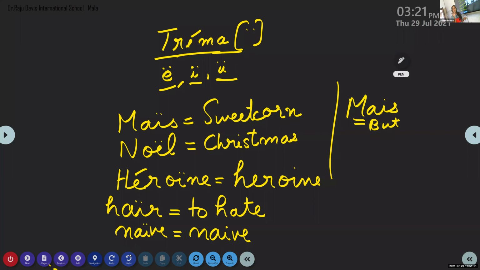When you see the trema symbol, there will be two vowel letters together, and those two vowel letters should be pronounced separately. That is the purpose. Example, maize: the A sound and the I sound are pronounced separately. Maize.